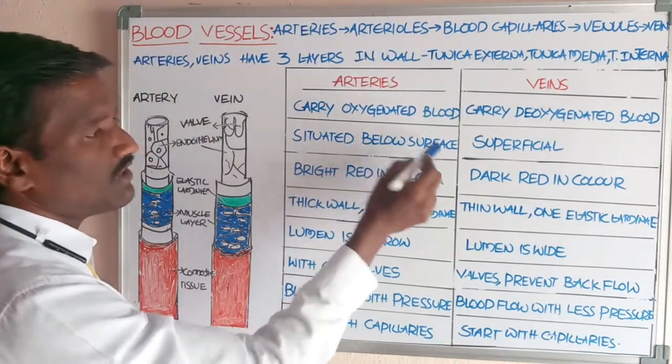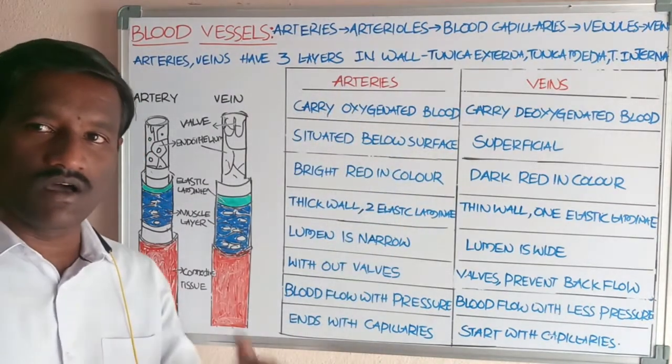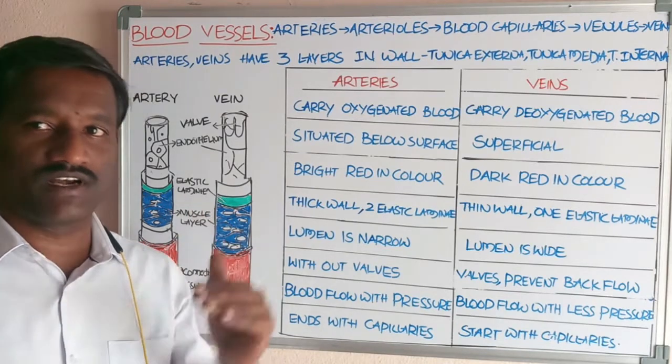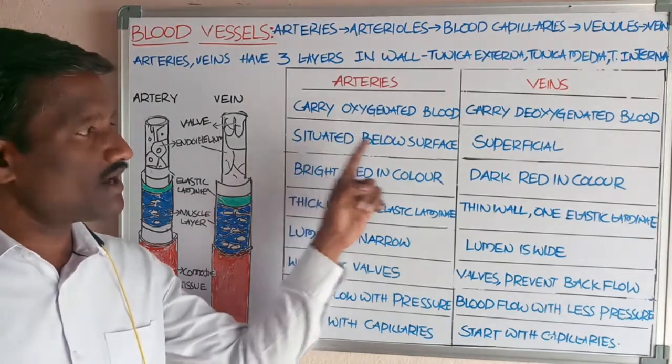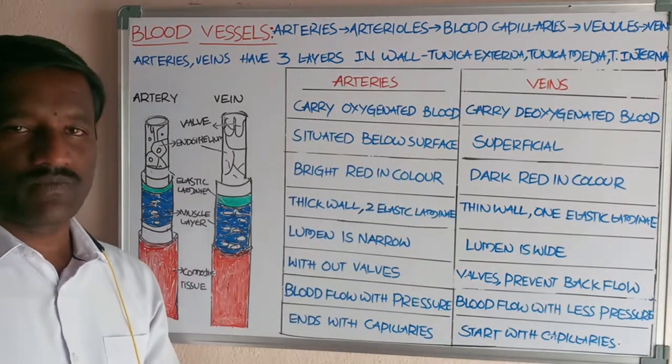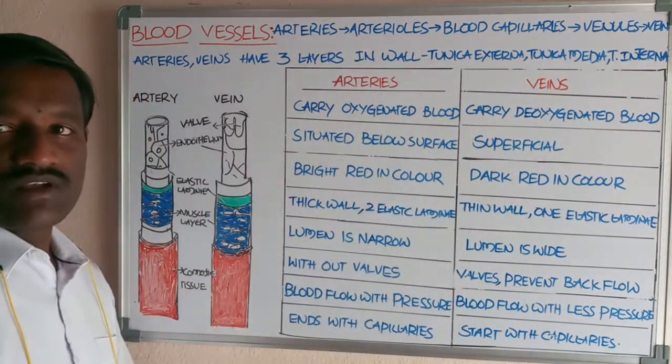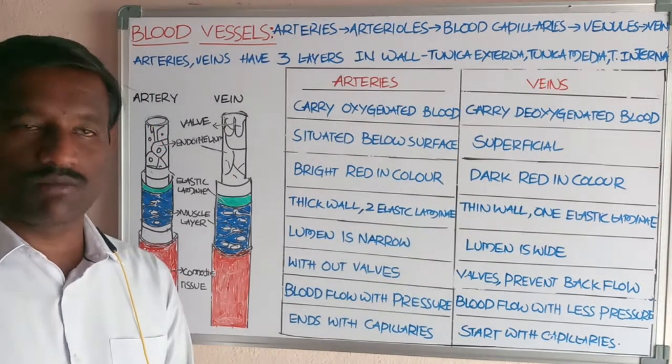Arteries are situated below the surface, at the deeper part of the body, deep seated, and veins are superficial, present at the surface of the body.